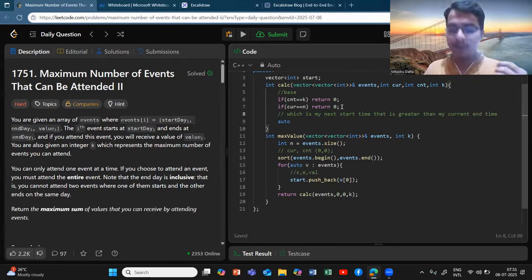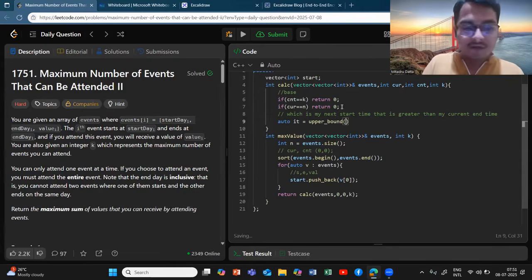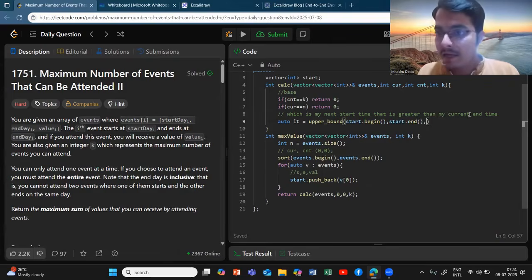Okay, I need to have a start time which is greater than my current end time. So I will do auto iterator upper bound. Upper bound returns an iterator. If you don't know, just do start dot begin. I'm just iterating in my start variable, and start dot end, and that is greater than my current end time.